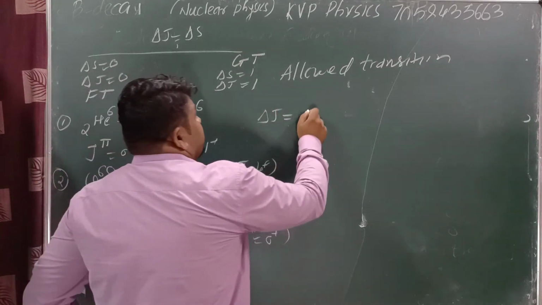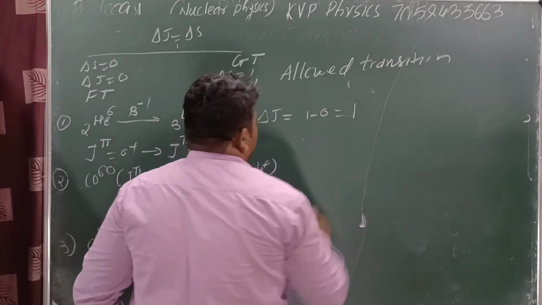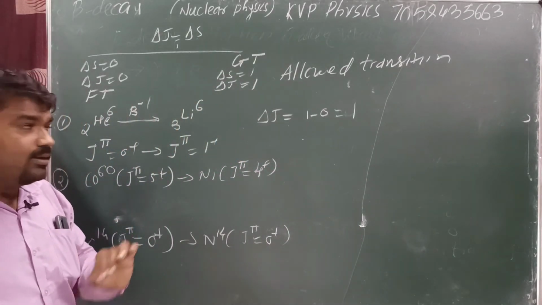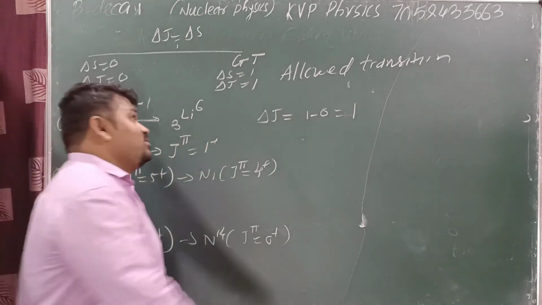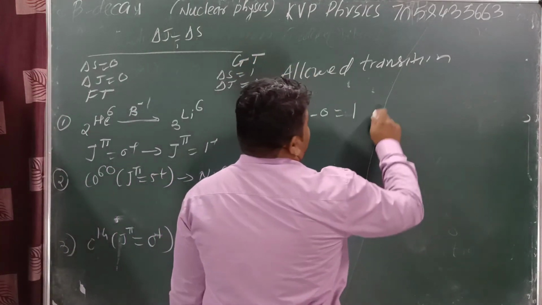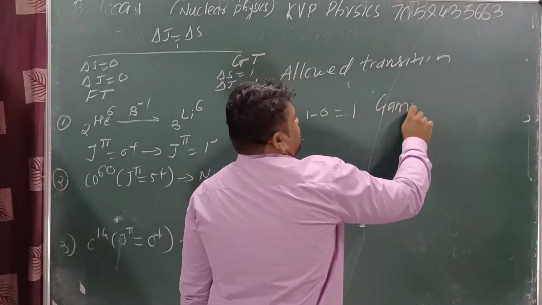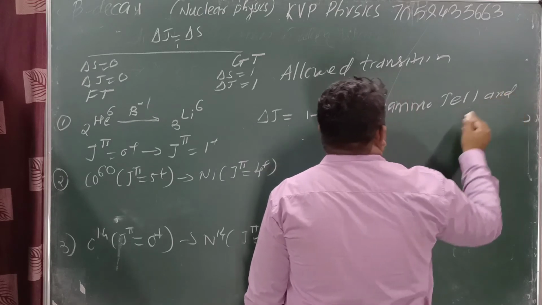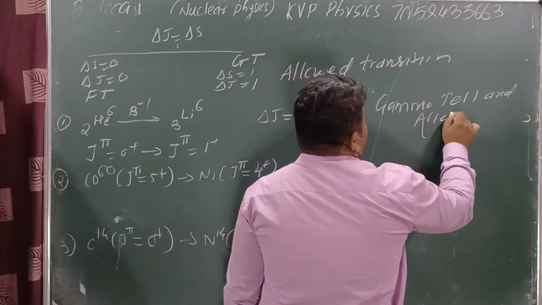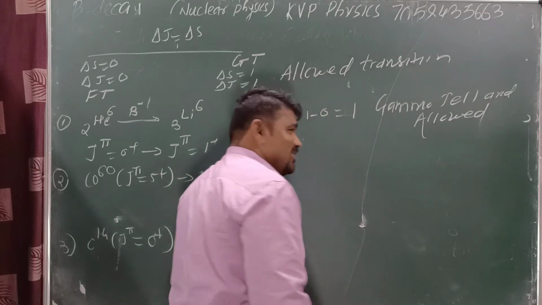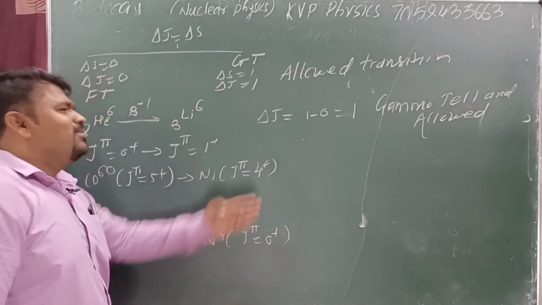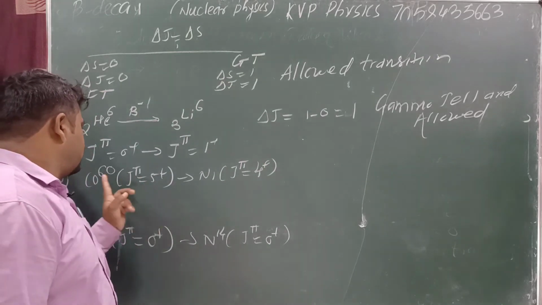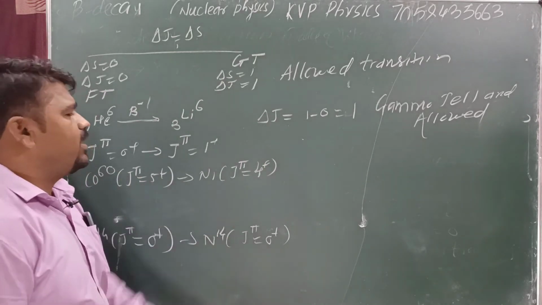2 to 1: 1 minus 0, difference is plus 1, so delta J is 1. We can say this type of transition is a Gamow-Teller transition, and it is allowed. This is also important. Sometimes they ask whether this one is allowed or not allowed. This one is allowed, no problem, because it satisfies the selection rule.